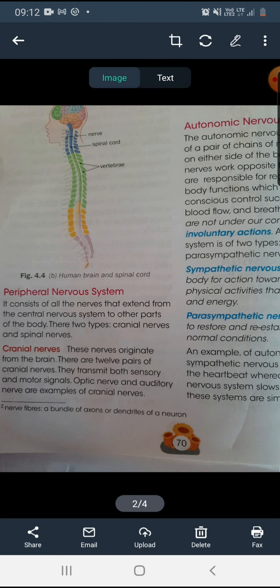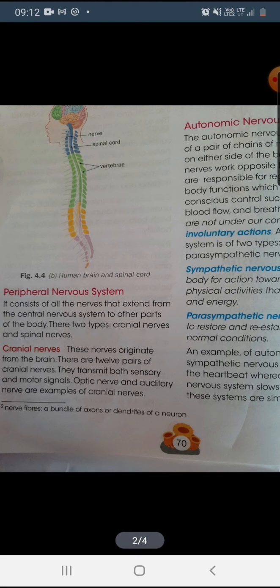Cranial means it is associated with the brain, so these nerves originate from the brain. There are 12 pairs of cranial nerves. So underline this one, there are 12 pairs of cranial nerves. They transmit both sensory and motor signals. Examples of cranial nerves are the optic nerve and the auditory nerve.